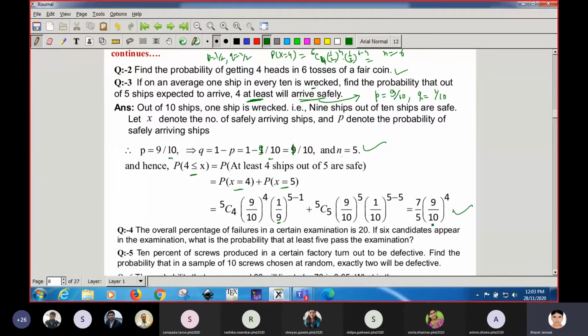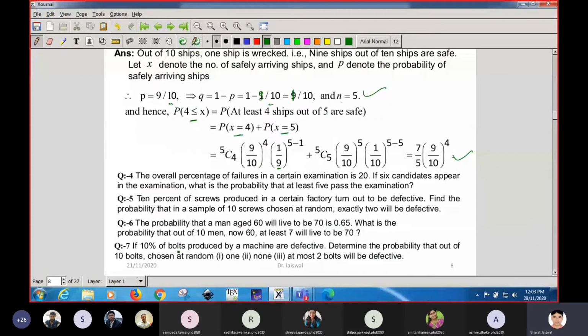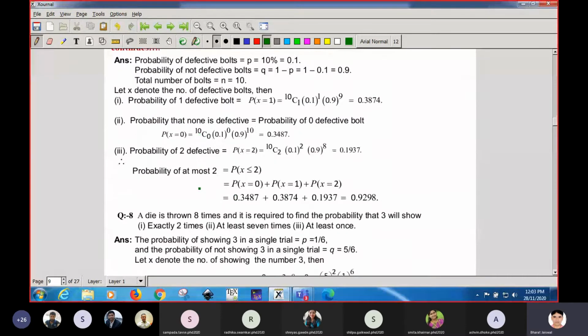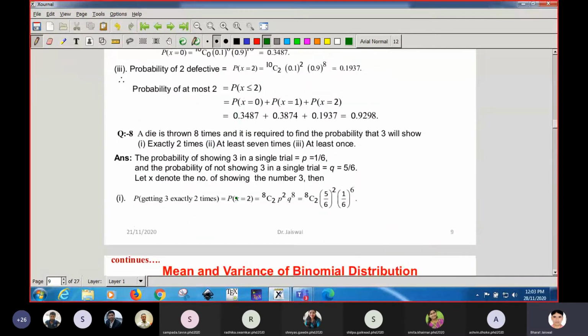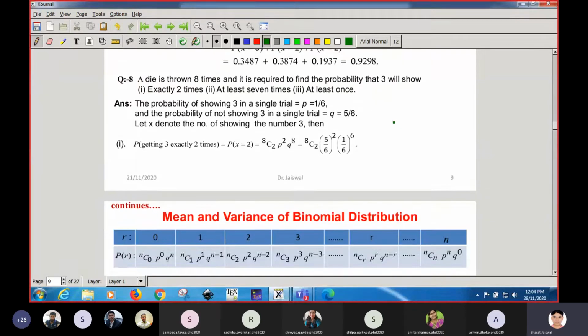So, understood how to do it? Hello. Yes, sir. Okay, fine. So these are some questions that I have written. A similar question is there, so you can go through all those questions. They are very simple questions, and answers have also been given. I'm not going to do all those questions. These are very simple ones.